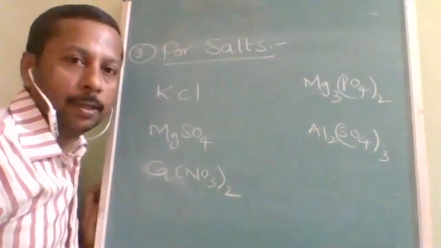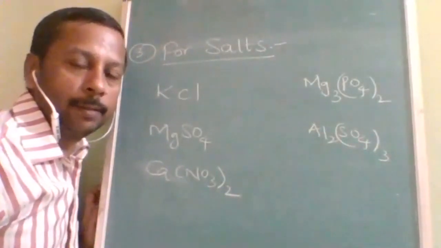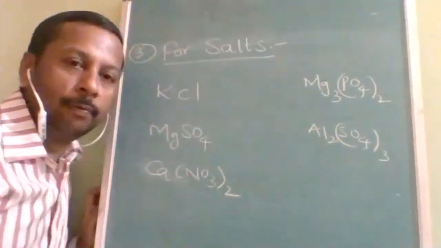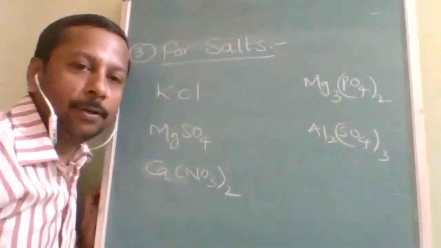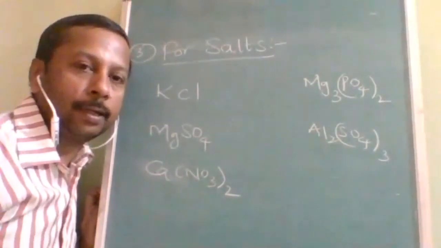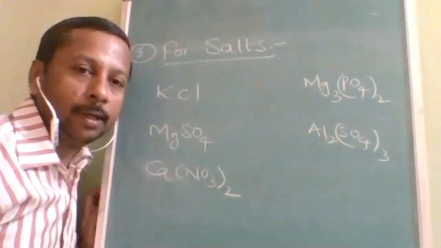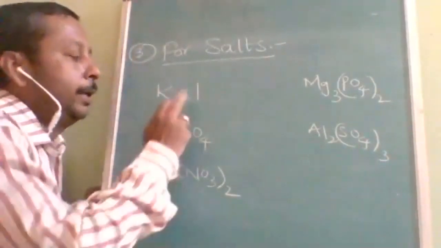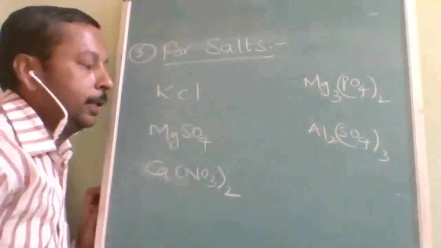Now we are going to the third part, for salts. In the last I am going to give you one wonderful example. The compound is same, but the reaction is different, so their equivalent factor will be different. What is that question? Wait for it. So for salts like KCl, MgSO4, Ca(NO3)2.